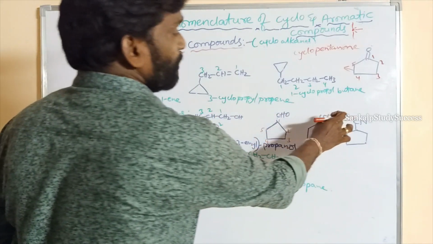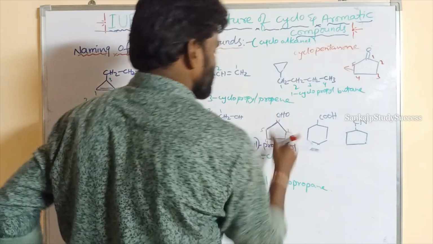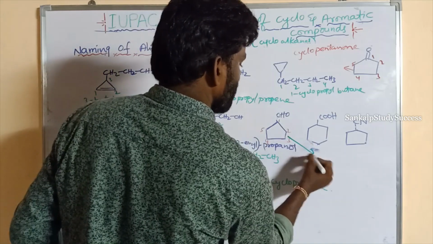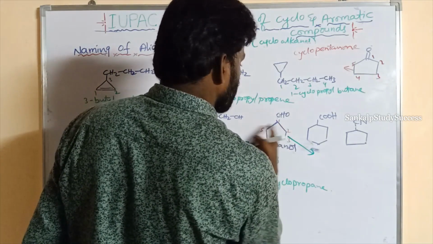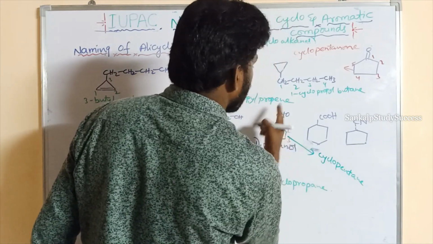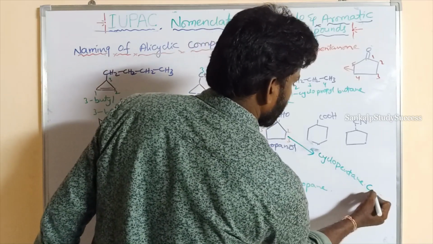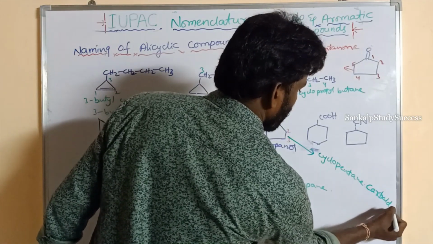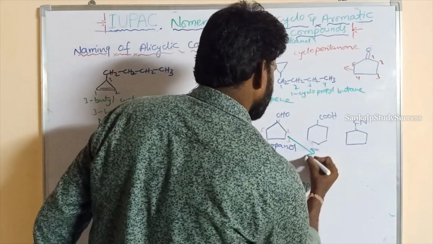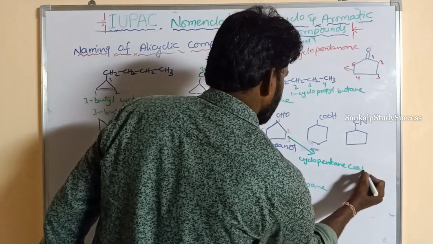Carbaldehyde. Carboxylic acid. Carbonitrile. What is its name? Its name is cyclopentane carbaldehyde. Cyclopentane 1-carbaldehyde or cyclopentane carbaldehyde. So cyclopentane carbaldehyde.